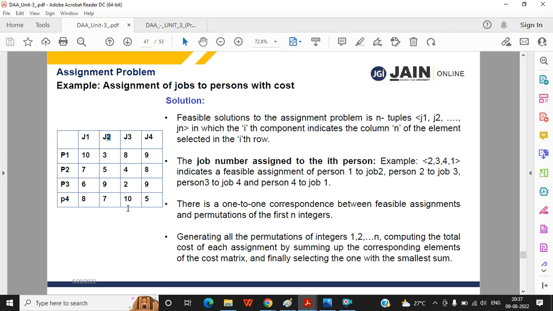Every combination will give you a total value, meaning a cost. Among that, you have to find which is the minimum, and you have to select that combination. Suppose P1 is assigned to J2, P2 is assigned to J3, and J4 is assigned to maybe P4. That will be a combination. Maybe that combination will give you the least cost, so you have to select that combination.